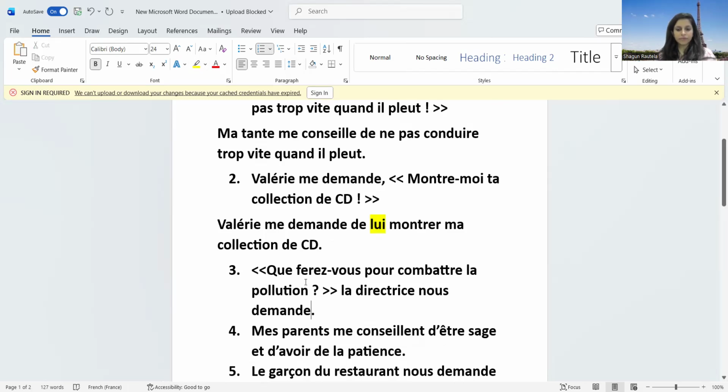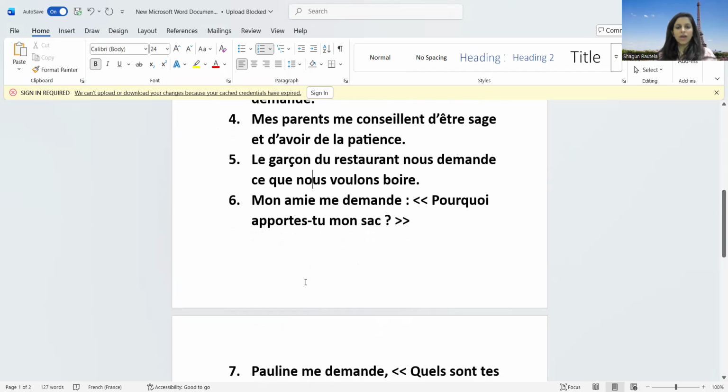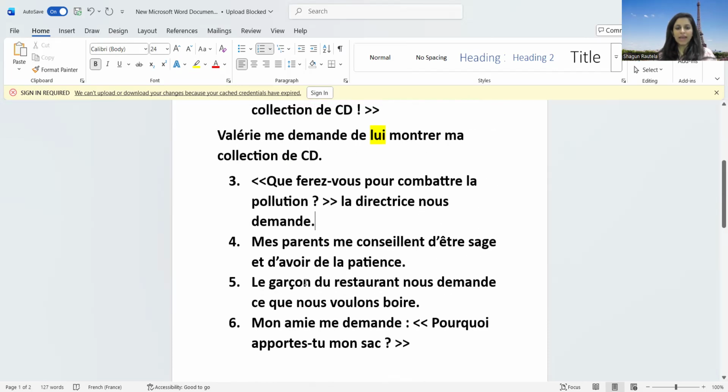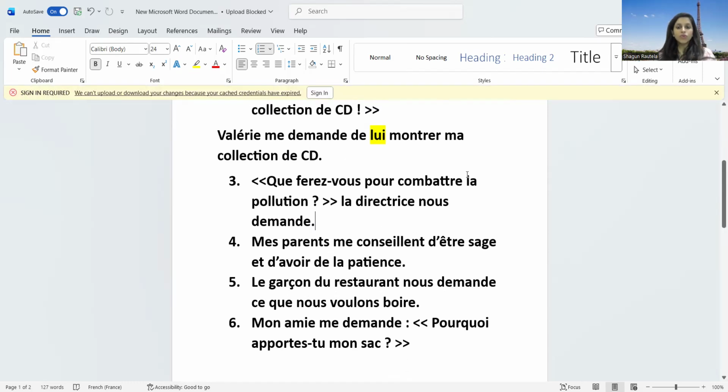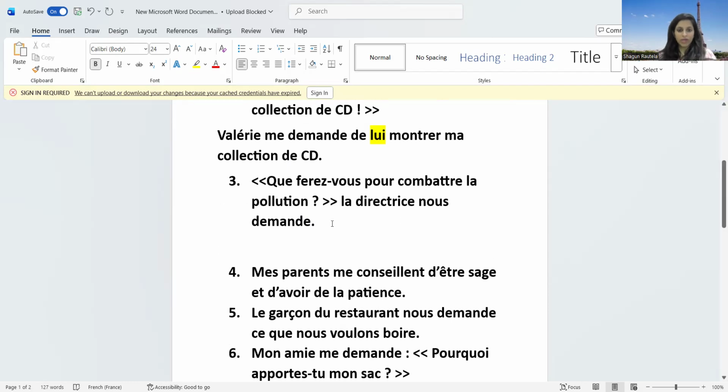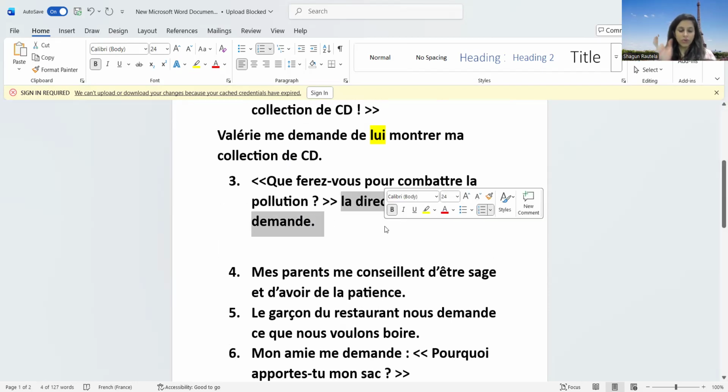Okay, the next part. Now whosoever is talking to whom can also be given at the later part of the sentence. "What will you do for fighting the pollution?" that the director is asking us. So the director is asking us, you can put this first.